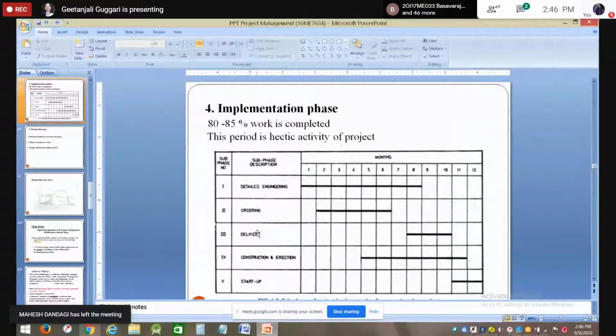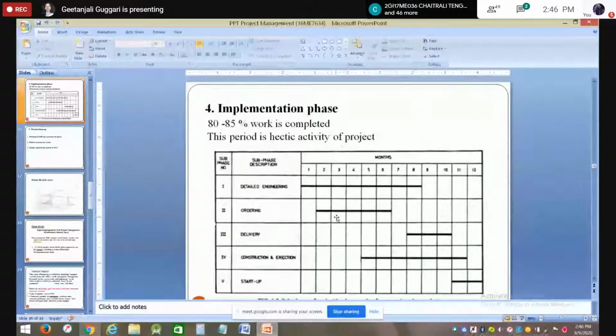Whereas the delivery starts only when the ordering completes. Which are the activities which are running parallelly and which start after completion of the other. So the detailed scheduling time will be given with the help of a bar chart.